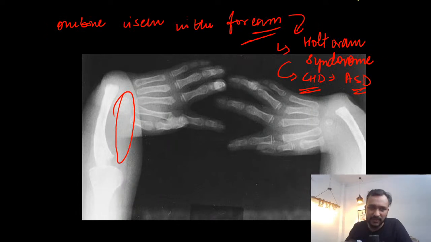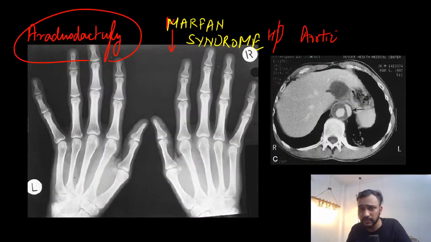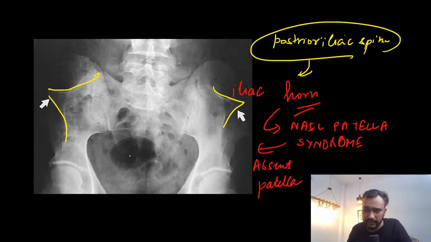In this image, there was absent radial ray syndrome. Can be associated with Holt-Oram syndrome, in which you are going to find ASD. Marfan syndrome, guys. You can find long fingers, aortic dissection, and prominent posterior iliac spines giving the shape of iliac horns.